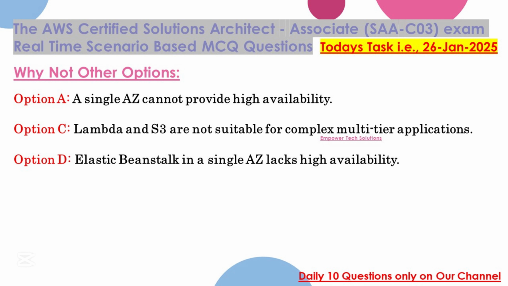Why not other options? Option A. A single AZ cannot provide high availability. Option C. Lambda and S3 are not suitable for complex multi-tier applications. Option D. Elastic Beanstalk in a single AZ lacks high availability.